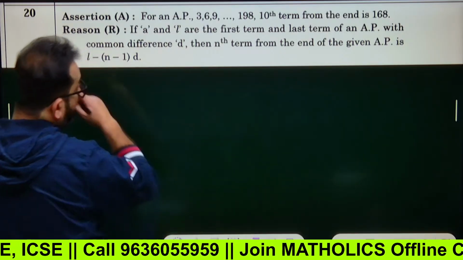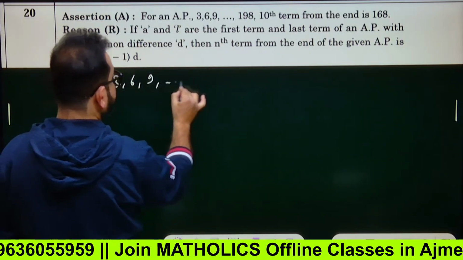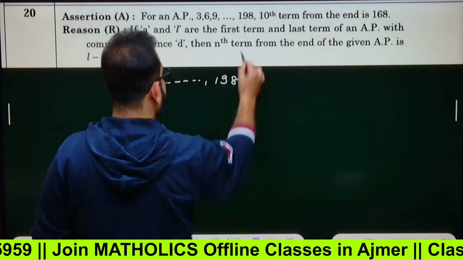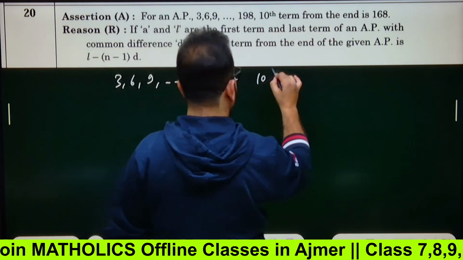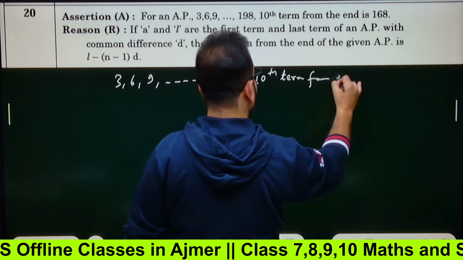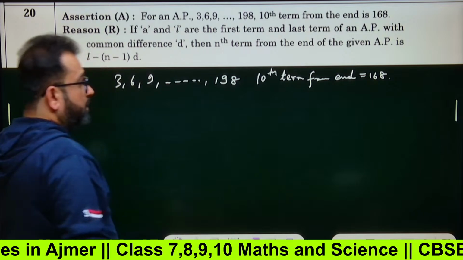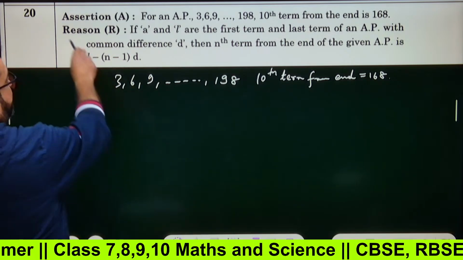Okay, let's move. Now, for an AP 369 till 198, the 10th term from the end is equal to 168. Is it true? Let's check the reason first.